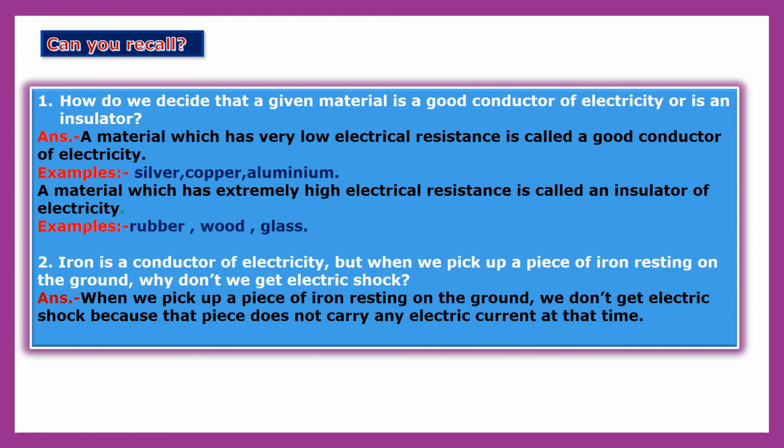Whereas a material which has extremely high electrical resistance is called an insulator of electricity. Means an insulator has very high electrical resistance. For example, rubber, wood and glass.